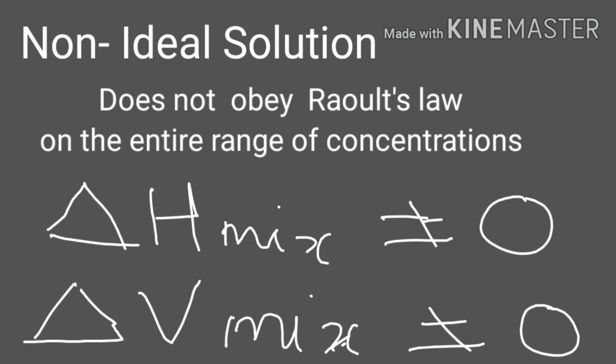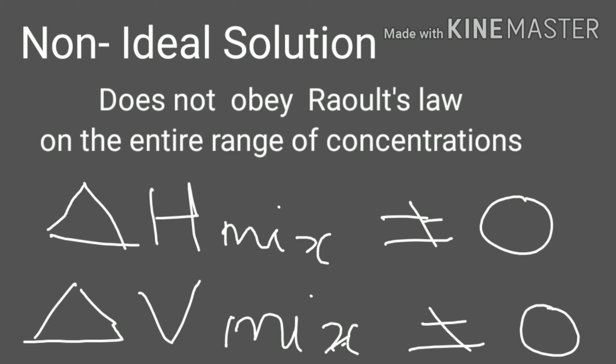Now we move on to non-ideal solutions. The properties of non-ideal solutions, or the characteristics of non-ideal solutions, will be opposite to that of ideal solution. So the first point is it is not going to obey Raoult's law on the entire range of concentrations, and the next point is the enthalpy change of mixture is not going to be equal to 0, and the third point is the change in volume of mixture is not going to be 0.